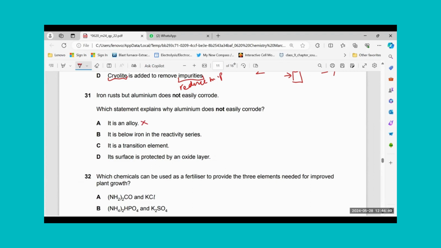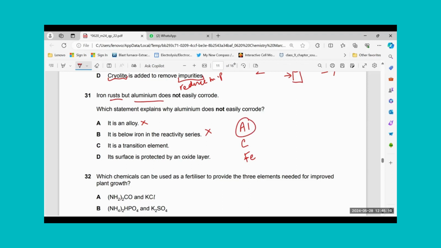Even if they are alloys, they can be corroded because metals are still there. B, it is below iron in the reactivity series. Aluminium is above carbon, and then iron goes before that. Aluminium is above iron. So this is not the statement. It says iron rusts, but aluminium does not, although aluminium is more reactive.